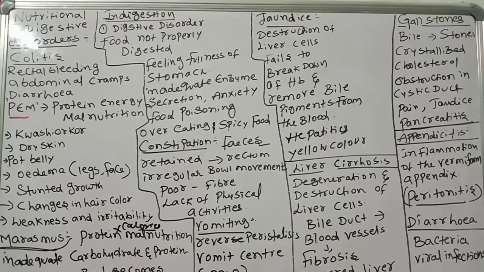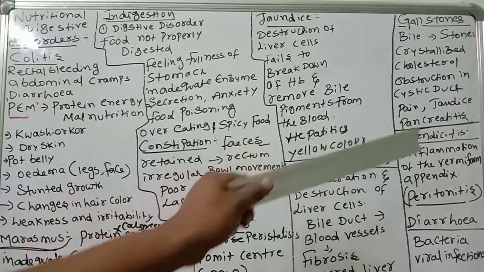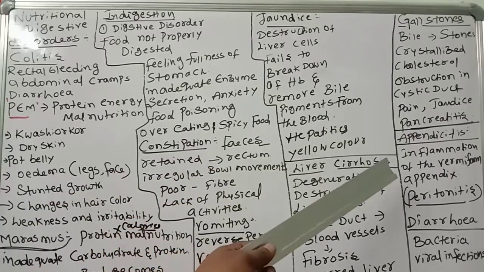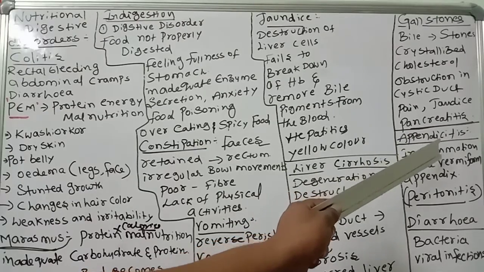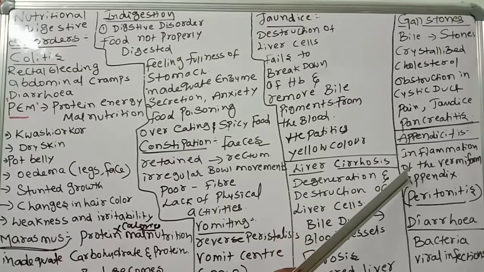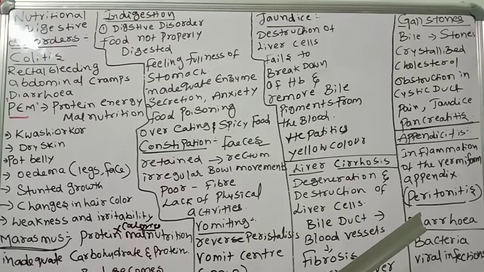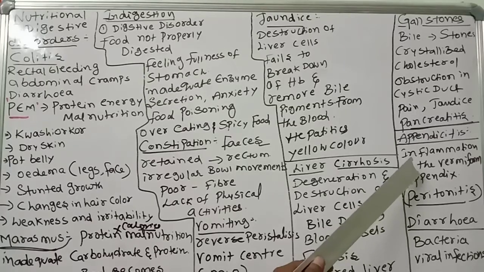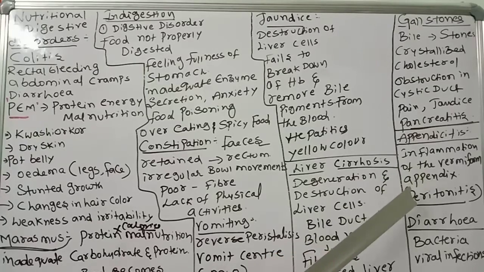The next problem is appendicitis. It is the inflammation of the vermiform appendix. You know very well, at the starting point of the cecum the appendix is there, called the vermiform appendix. Inflammation of the vermiform appendix leads to appendicitis, causing severe abdominal pain. The treatment involves removal of the appendix by surgery. Only one treatment: we have to remove the appendix with the help of surgery.